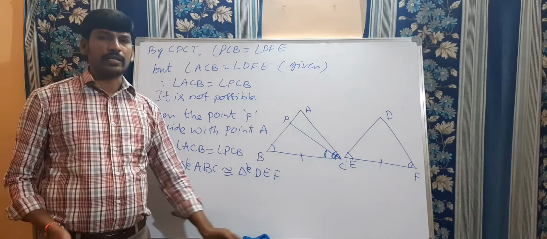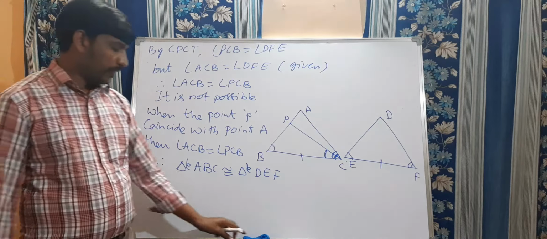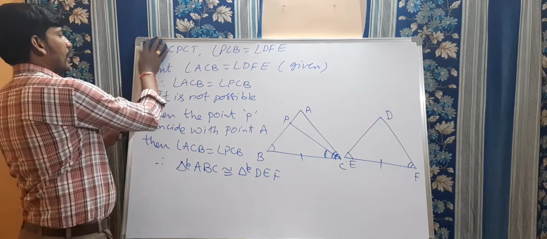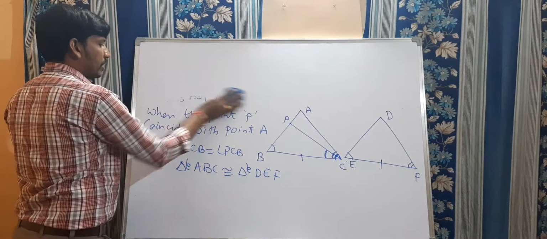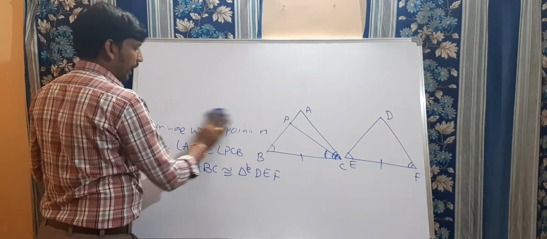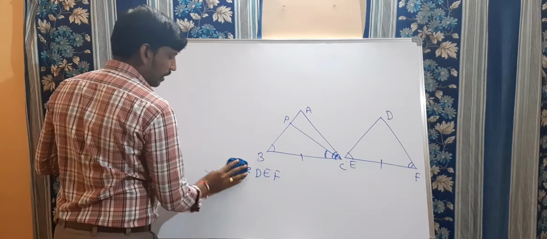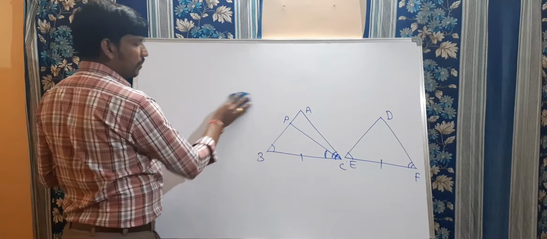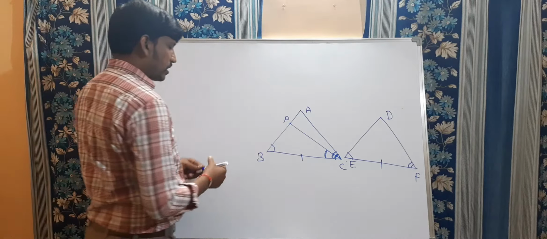There is one more condition, that is if AB is less than DE. The length of AB is less than DE. What will happen? Let us discuss now. That is case 3. Do you understand this, my dears? So compulsory, if you take one more point P on AB, we proved both angles are equal. So when is it possible? If point P coincides with point A, then only it is possible.